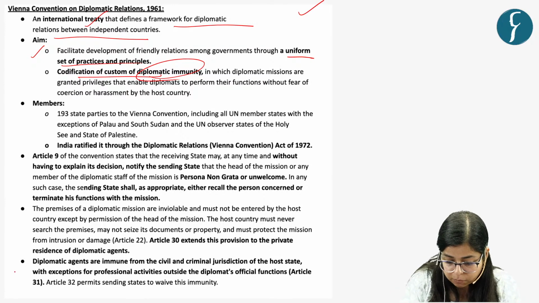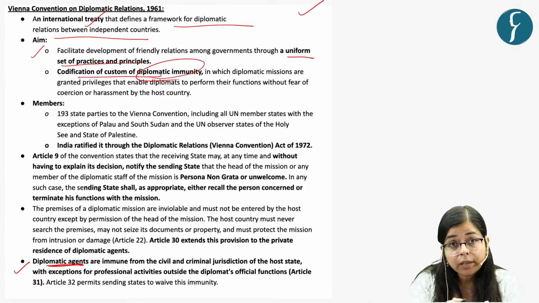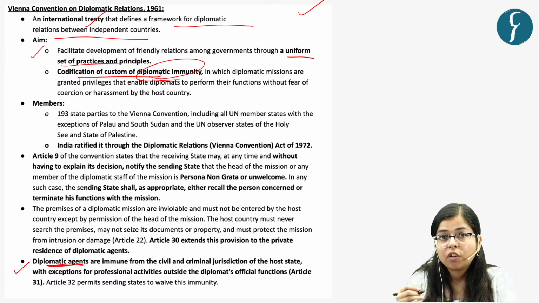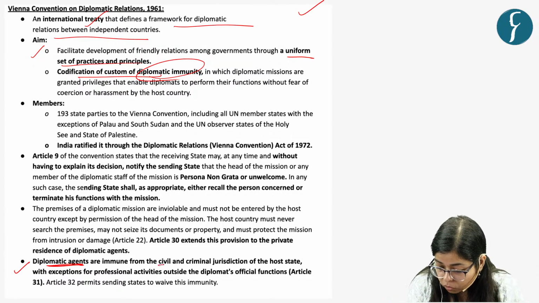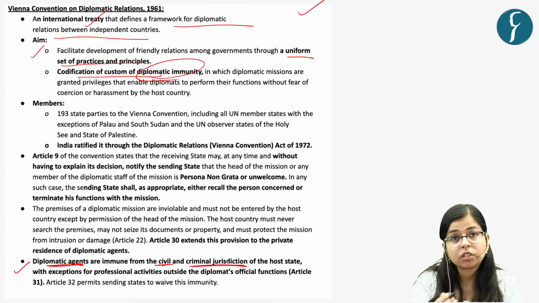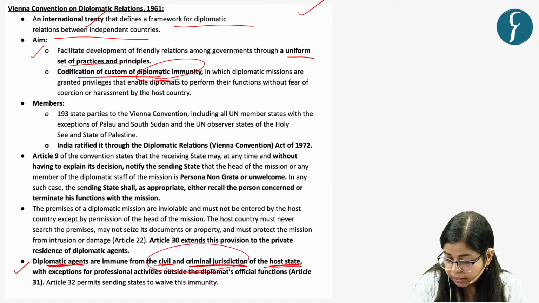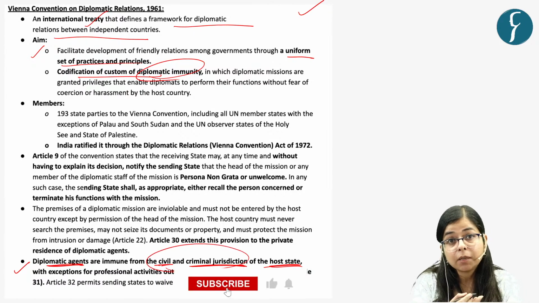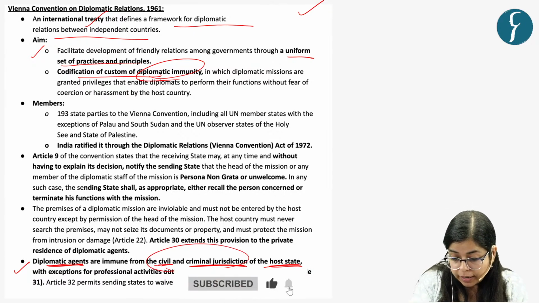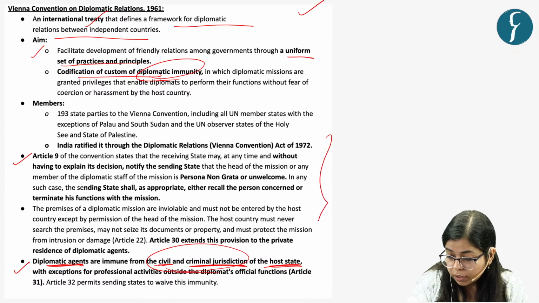Now what are these diplomatic immunities which have been given? See, these diplomatic agents of one country who are living in the host country, they are immune from civil and criminal jurisdiction of the host state, right? So they have certain immunities, civil and criminal immunities, right? And what are some other important articles?